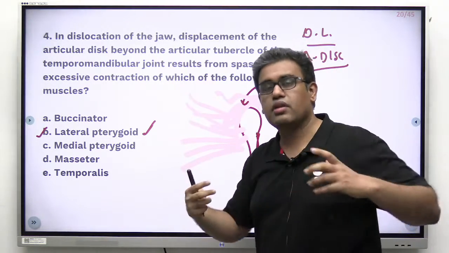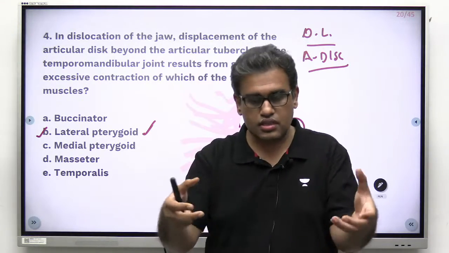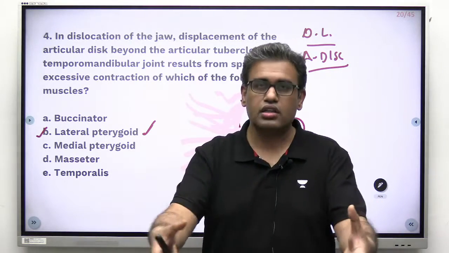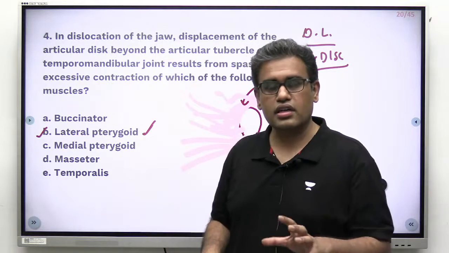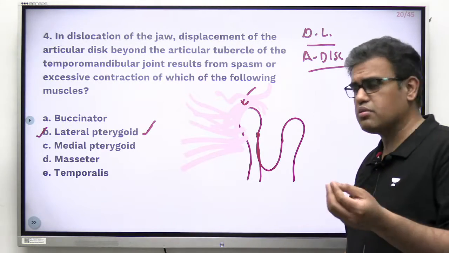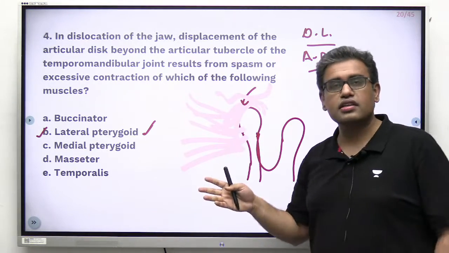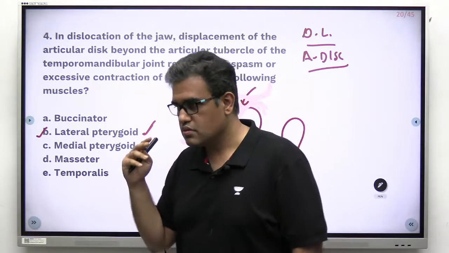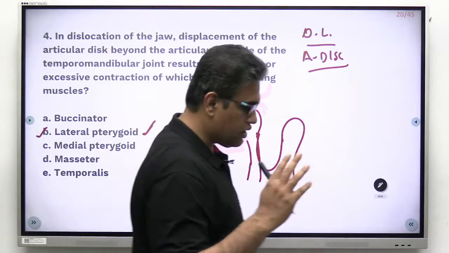With simple manipulation, you keep both hands with the thumbs on the side of the lips and the forefingers on the angle of the mandible, pull it above and back, and then fix it. It can be done after giving some local anesthesia if needed. So lateral pterygoid is directly related to the articular disc, and dislocation of the jaw has a direct relation to it. Fine, I hope the point is clear.